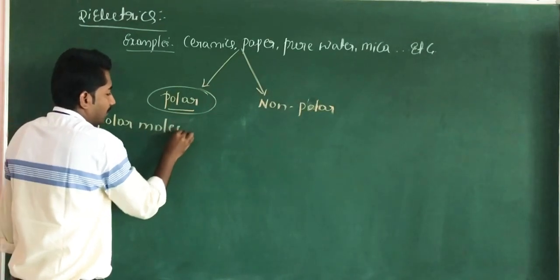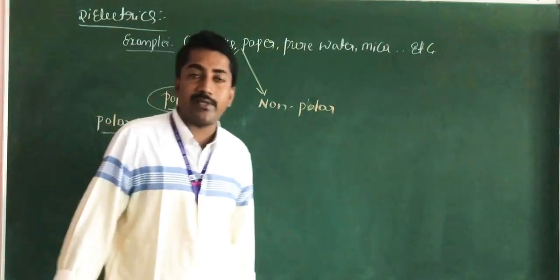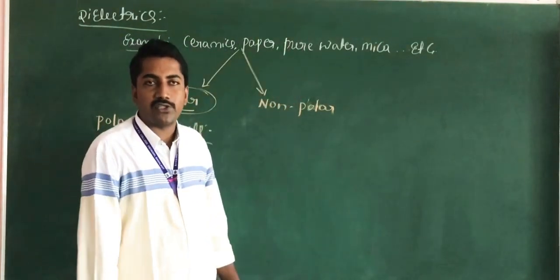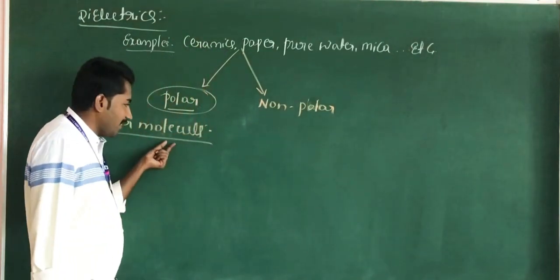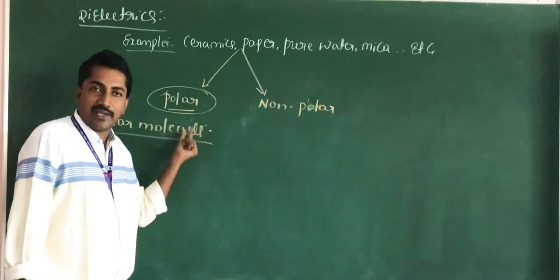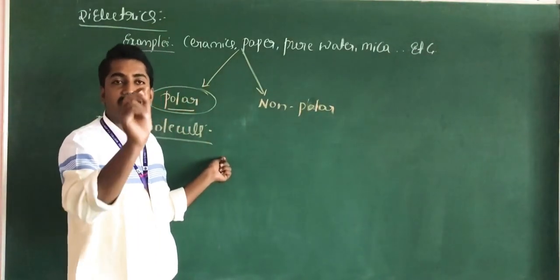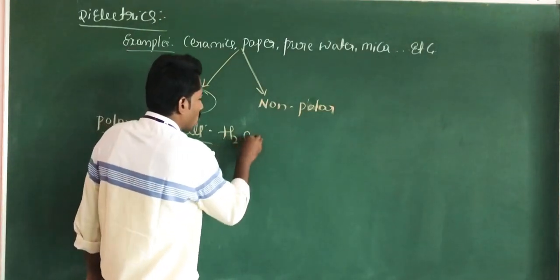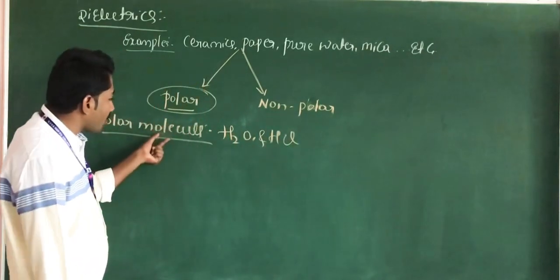Polar molecules are the molecules in which the centers of positive and negative charges do not coincide. For example, H2O and HCl are the best examples for polar molecules.